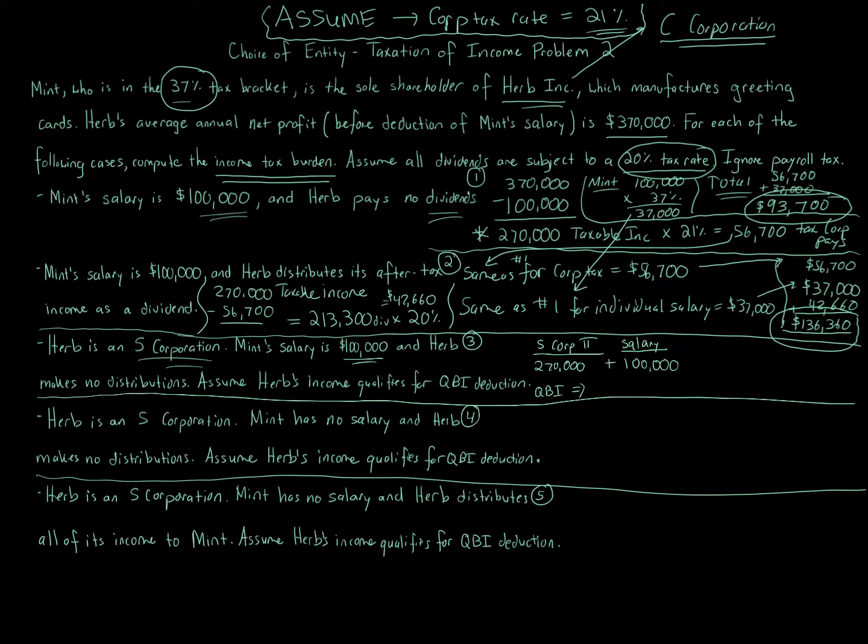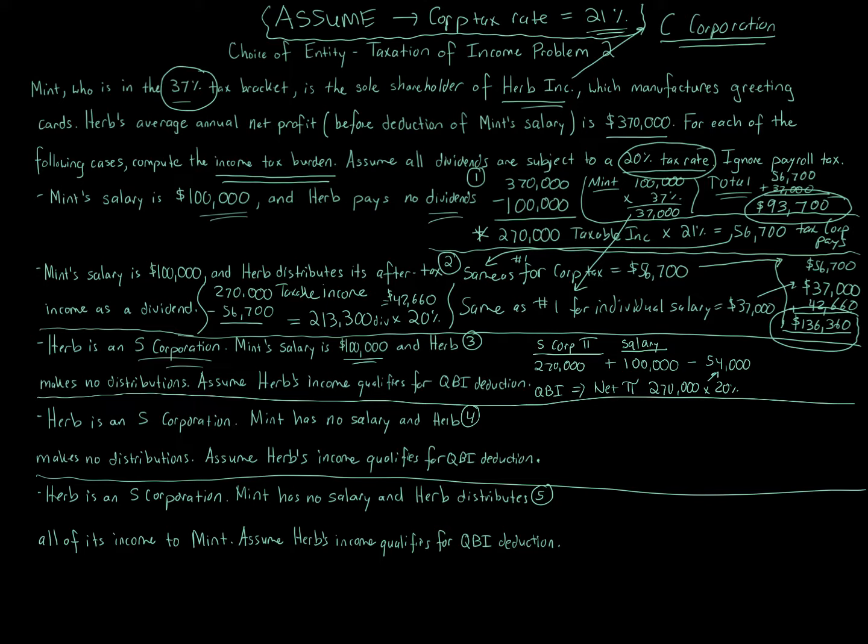I meant the salary doesn't count in that you get to increase the QBI for that. You basically take the net profit of the business. That's another way to think of it. So the net profit here is going to be the $370,000 minus the $100,000 salary is $270,000, and you multiply that by 20%, which equals $54,000.